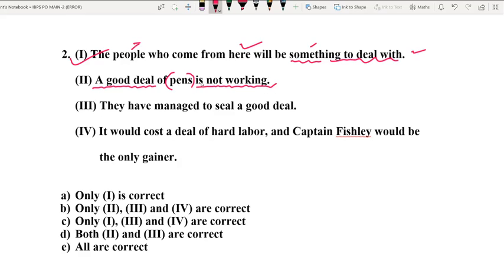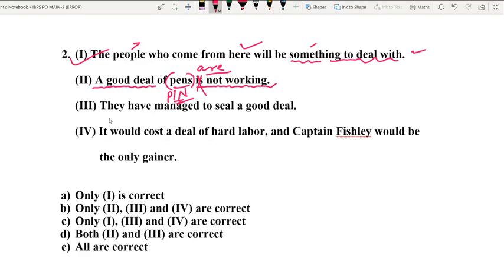So the predicate that starts with a verb should be plural in order to agree with pens, which is a plural noun here. Since pens is plural, the verb that we use here should also be plural, and hence instead of is we must use are. "A good deal of pens are not working." So there is an error in option number 2, and as I said, option number 1 is absolutely correct, and hence no need to correct it again.